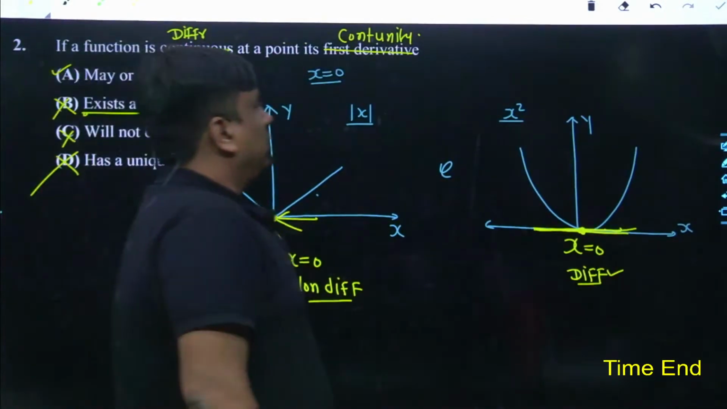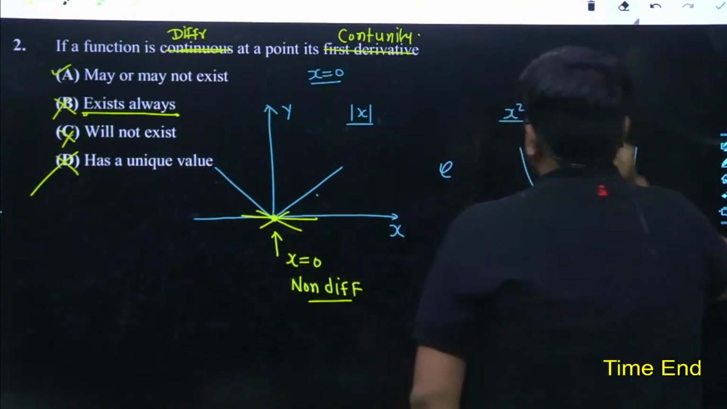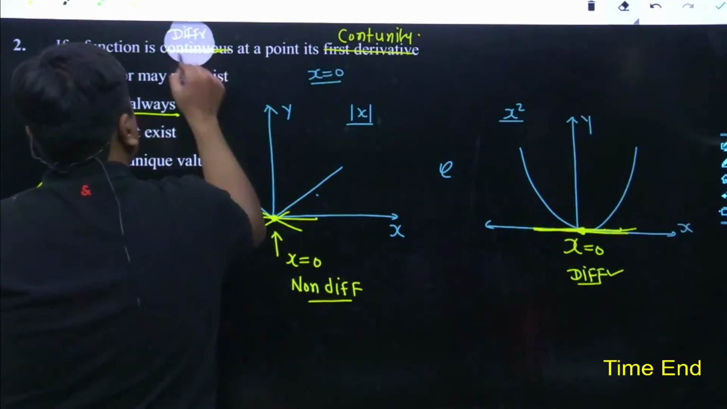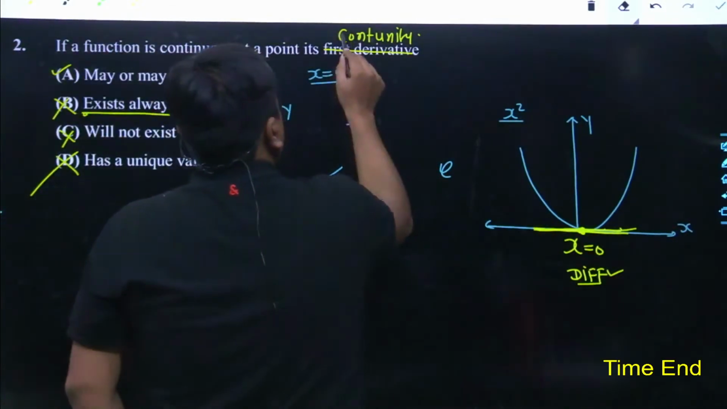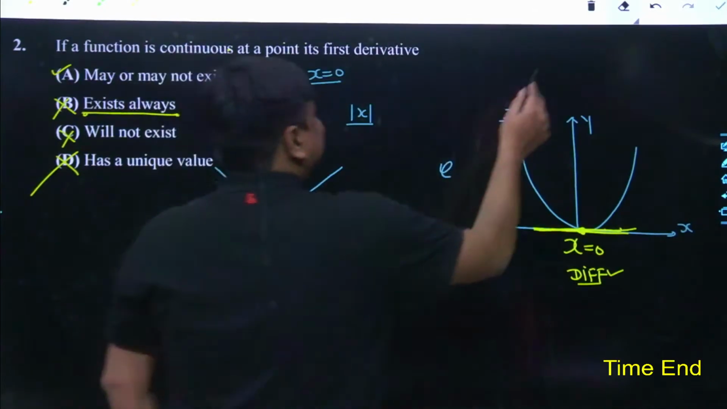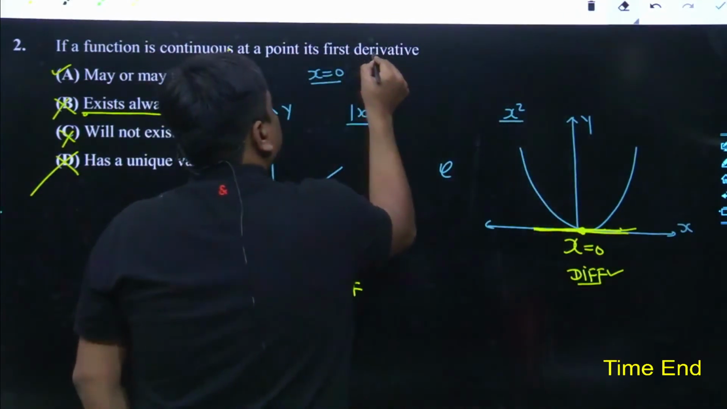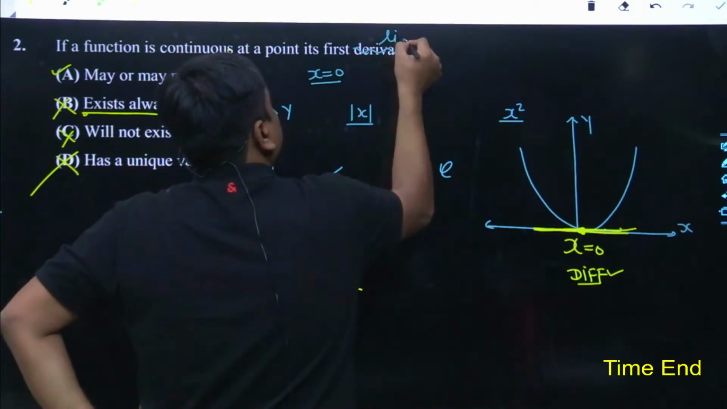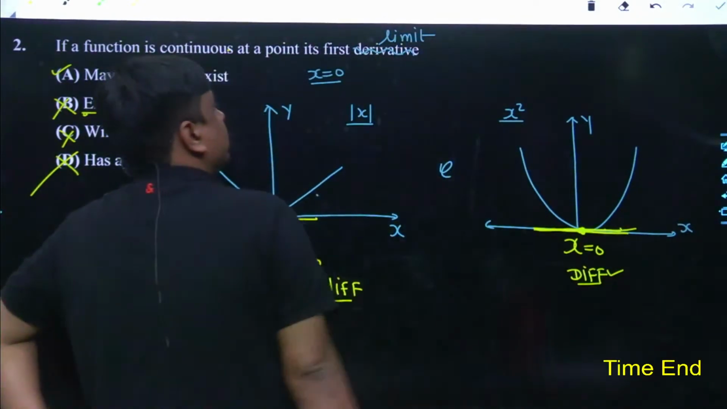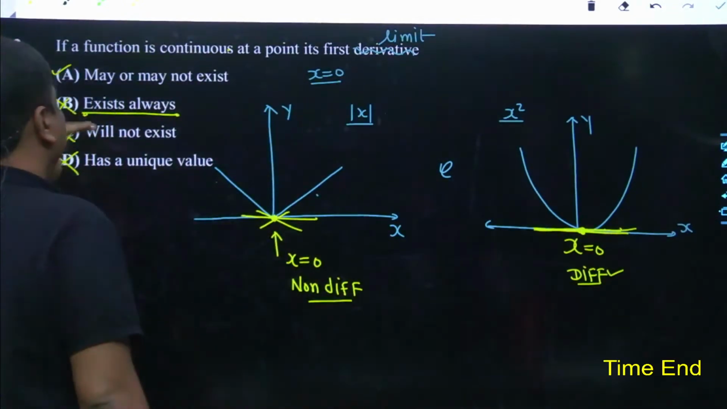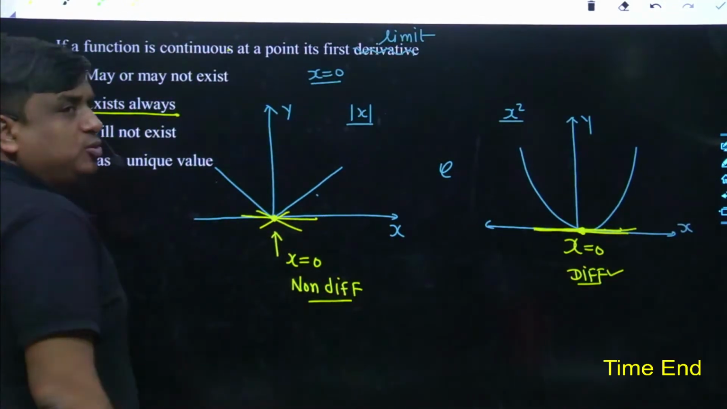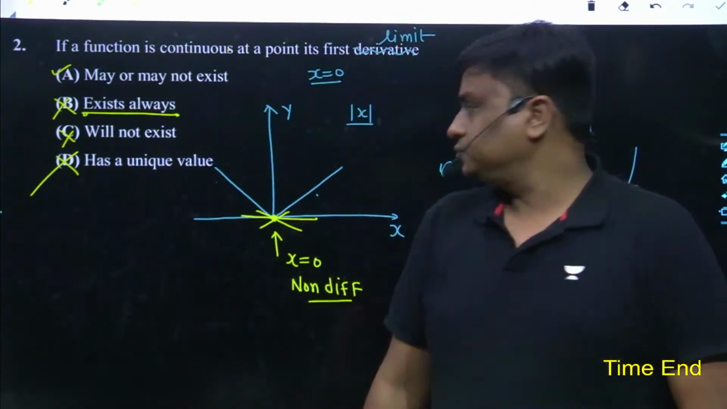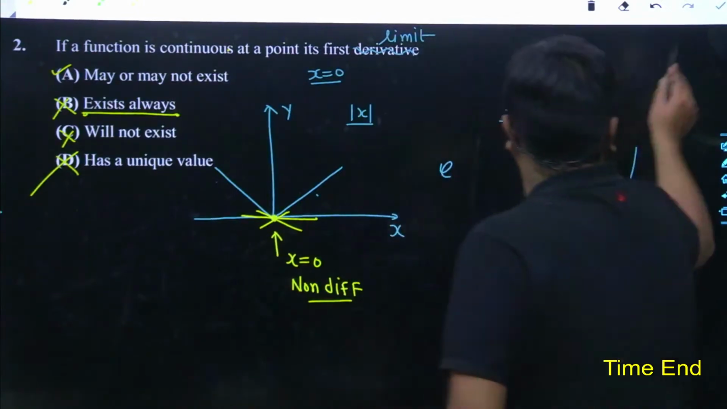Yes. Now another change has taken place. Aman, the next question goes to you. What I have done? If a function is found to be continuous, then limit. So rather than focusing on its derivative, now I am focusing on the limit. May I know what must be the answer in that case? Limit may or may not exist. Exist always, will not exist, has a unique value. Tell me.